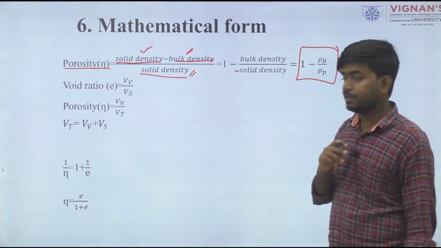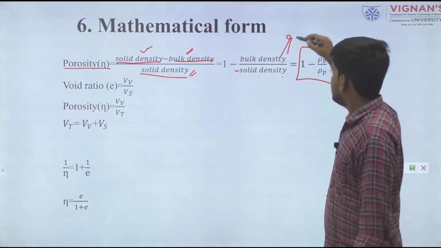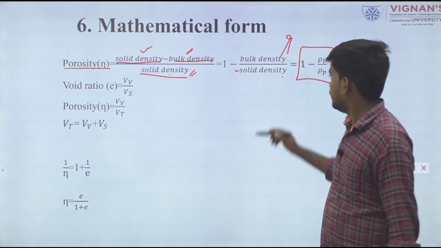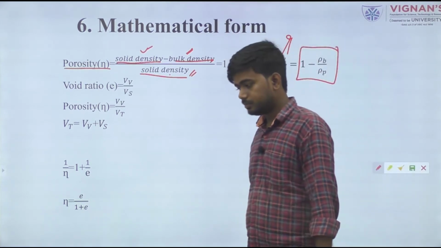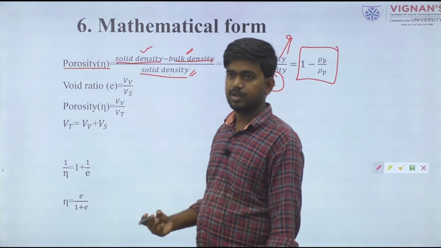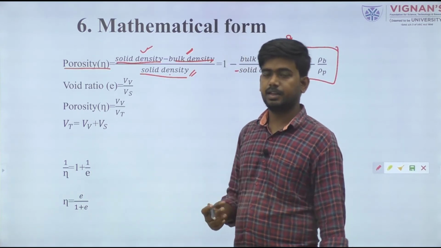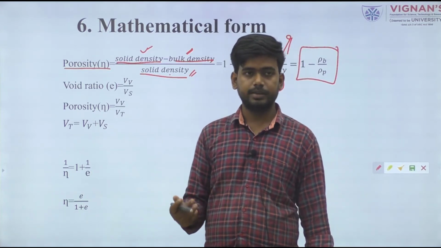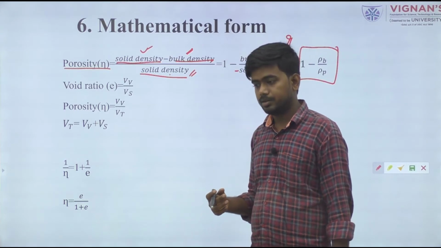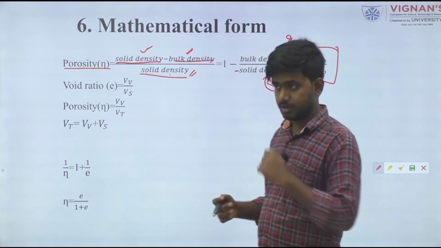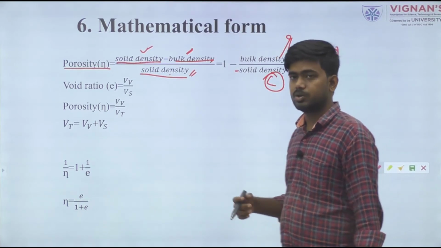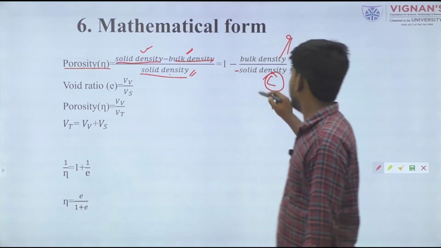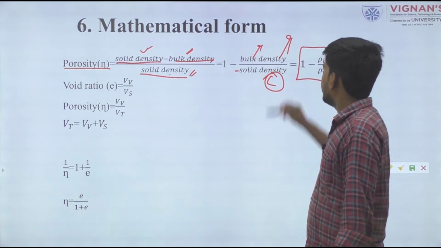One thing to remember: the bulk density value is always lesser than the solid density. When the solid material has a higher density and porosity is present, there will be various air molecules present. Air is less dense than other types of material, so the bulk density value will be lesser.